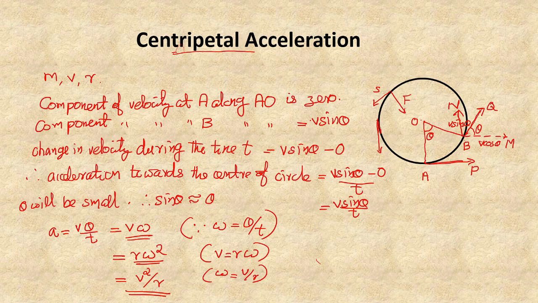Here, the tension in the string provides the necessary centripetal force. To continue the circular motion of the stone, we are pulling the finger towards the center of the circular path. Due to that pulling, there is a tension in the string. So the tension in the string provides the necessary centripetal force.